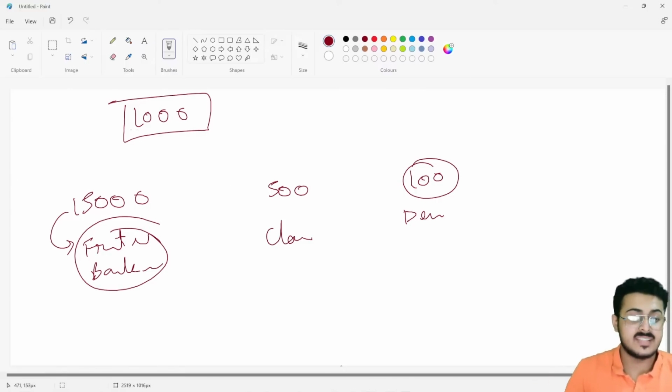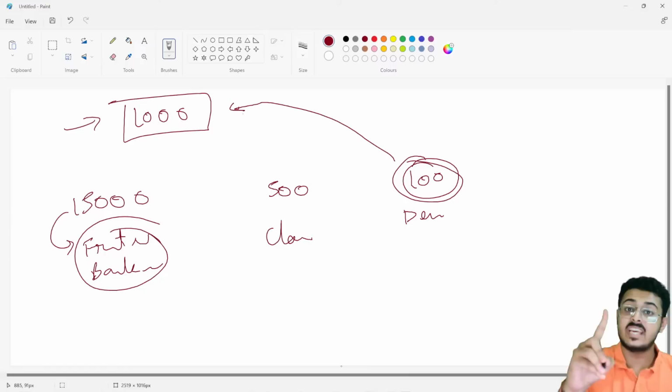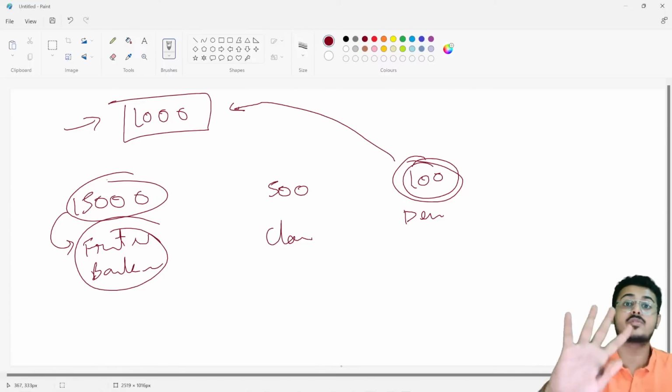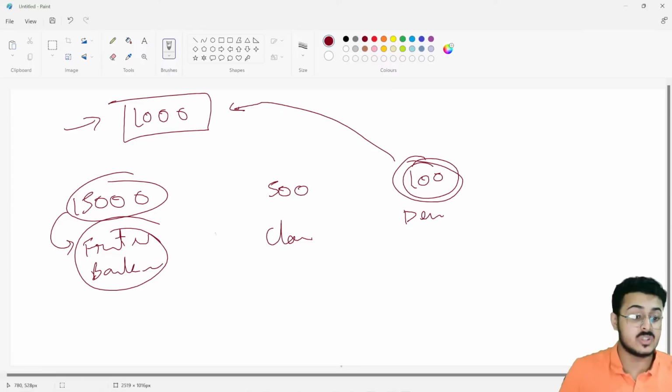Now, if they have these 1,000 places and they prefer these 100 people, if these 100 people are applying, they will get the highest priority to get selected, with the highest package as well. And these 15,000 people wouldn't even get a single priority, because the only number of places left is 400. These 15,000 people have to fight for these 400 places.